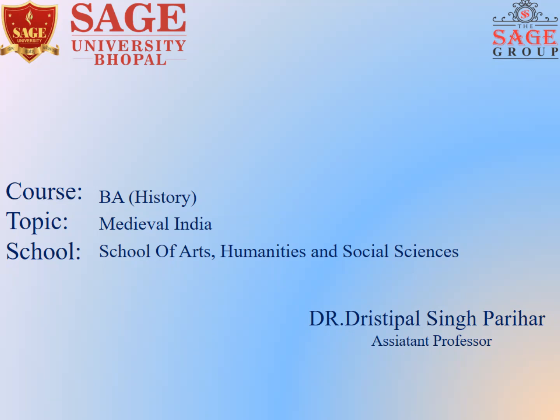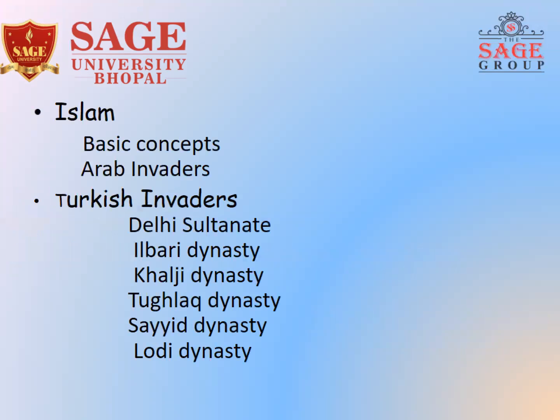So when we are reading medieval India, it is important for each and every student to go through it very carefully. What we have to read in this particular session, with the help of the slide, I am going to tell you. Friends, the period of medieval India goes from 1200 to 1707, the death of Aurangzeb, but this particular slide is dedicated only to the Delhi Sultanate. So what we have to read in this session: first, the basic concepts of Islam.